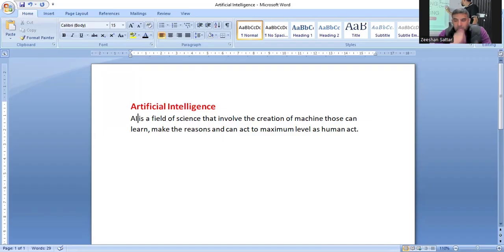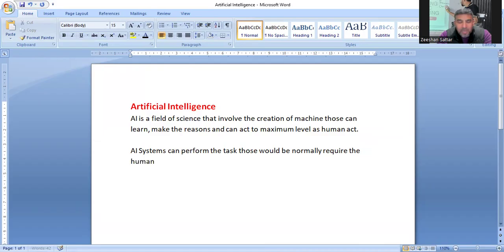Now, if we talk about artificial intelligence, we must be aware of one fact. वो fact ये है कि in artificial intelligence, जो AI systems कहलाते हैं, the AI systems can perform, तो आपको याद रखिएगा, the tasks that normally require human intelligence level.